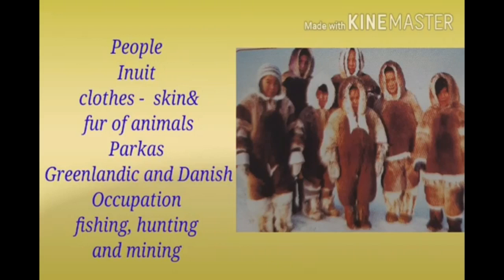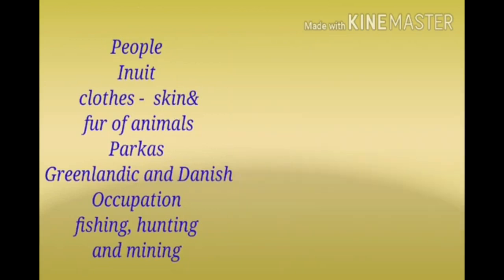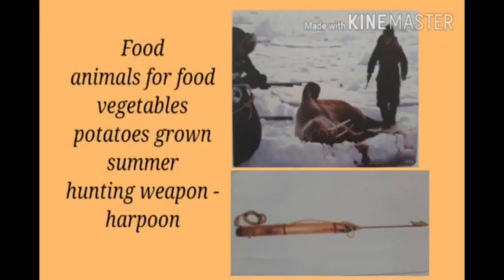Children, what is native? People born in a particular place. Children, we move on to the next topic, food. The Inuit mainly depend on animals for food as agricultural yield is insufficient.